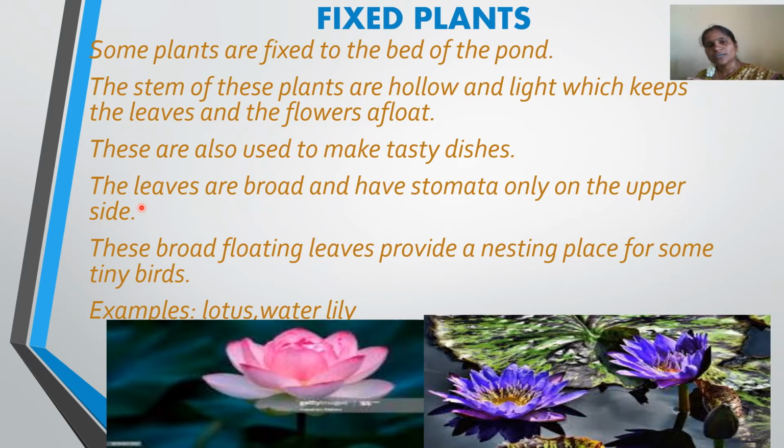It cannot take breath if it is open. If the stomata is open, what will happen? The water will also enter into the leaf and it gets spoiled. So the stomata will be present on the upper side of the leaf, so it can easily respire.